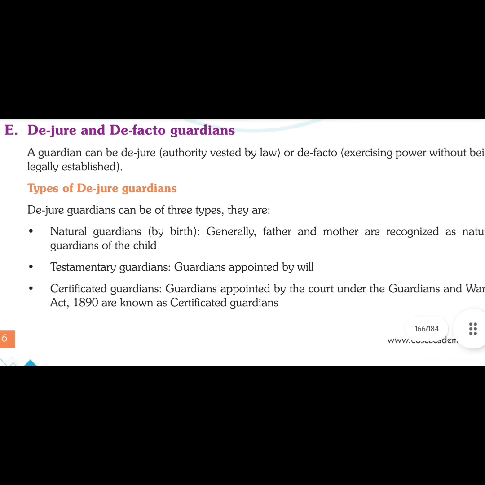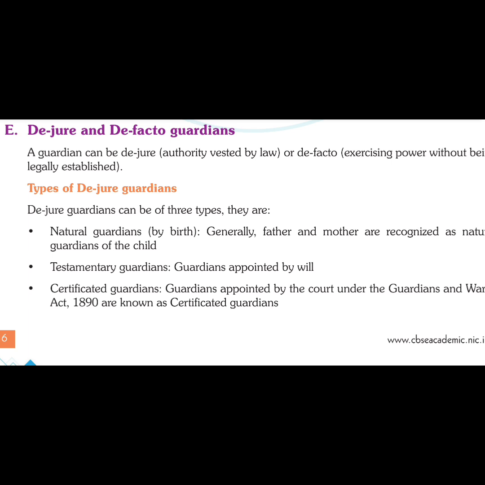De jure means a guardian which is authority vested by law, means a de jure guardian on whom the authority to be the guardian and to take the decisions on behalf of the minor, that authority is vested by law. Such guardian will be de jure. And de facto means he is exercising the power without being legally established. That means not legally or by law, by court he is being appointed, but as a guardian he is exercising